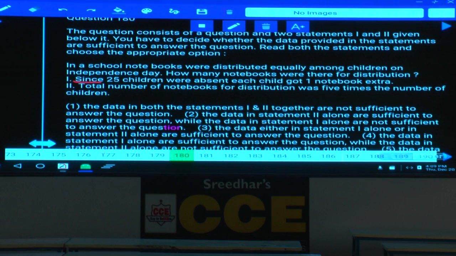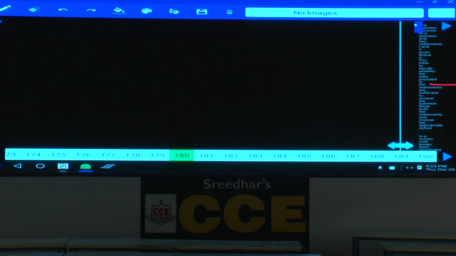Now, let me consider the first also. How many students were absent? Because 25 students were absent, those 25 students would get 25 into 5 books. Got it? Because we derived from the second point that each child may get 5 books. So, 25 children were absent. If they were present, they would get 25 into 5, that is a total of 125 books.